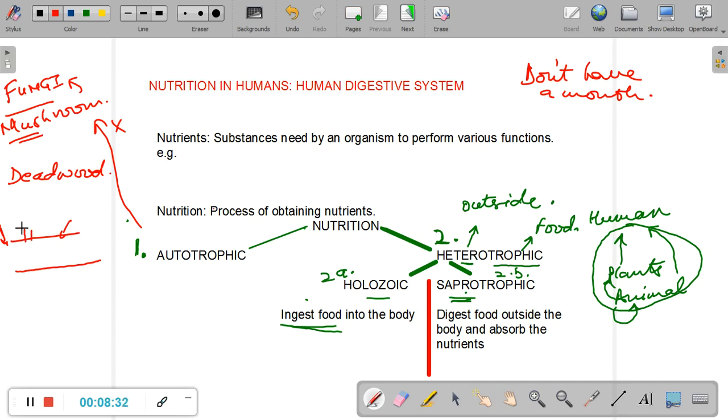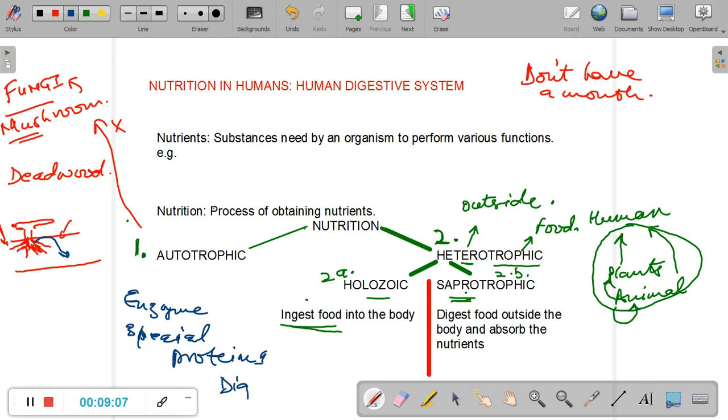And how do they obtain nutrition? These mushrooms have root-like structures, but they are not roots. What the mushroom does is release special enzymes from its body. Enzymes are special proteins that perform a variety of functions such as digestion.